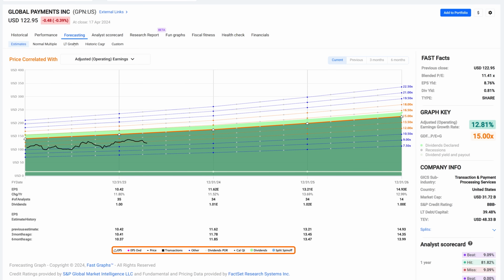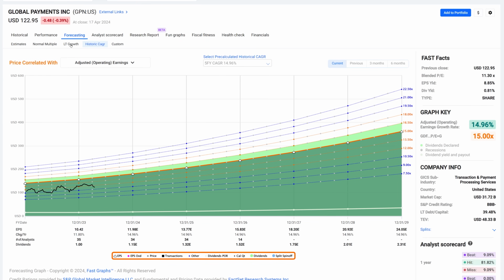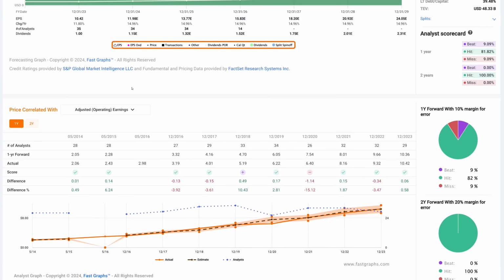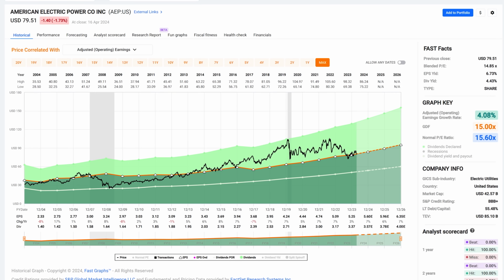Now, the next thing I want to point out is that long-term growth is still analyst estimates, while historic growth is actually what happened historically. And this relates more to what I talked about in part 1. But the point is, it's been double digit. So these estimates, based on the analyst scorecard and the fact that they're consistent with the growth, look like they're very reliable for Global Payments.